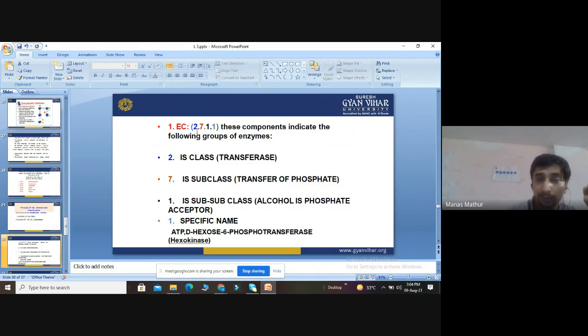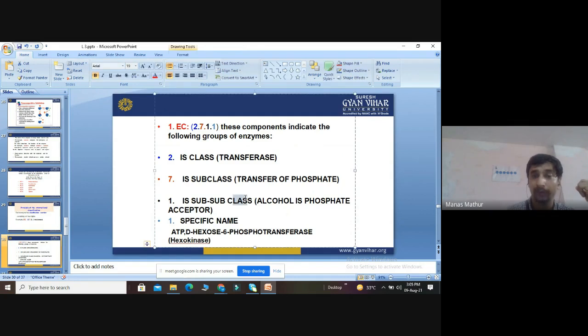2 means the second group, EC2, that was transferase. The first was oxidoreductase, second was transferase. 7 is the subclass, that is transfer of phosphate. 2.7 is clear. 1 is the sub-subclass because alcohol is the acceptor of this phosphate.